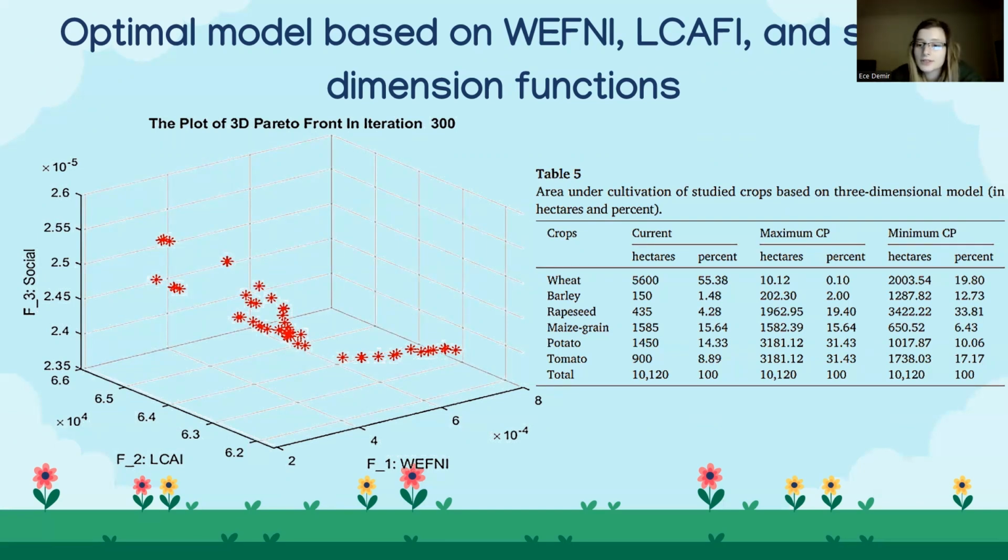Here in table 5, you can see the current and optimal crop patterns in the study area. Selecting the maximum CP, which gives you the minimum WEF Nexus index, maximum LCA impacts, and minimum social dimension, results in a significant decrease in the area for wheat cultivation, removing it from the cultivation pattern. And in addition to this, the area under tomato cultivation increases with the minimum CP pattern.